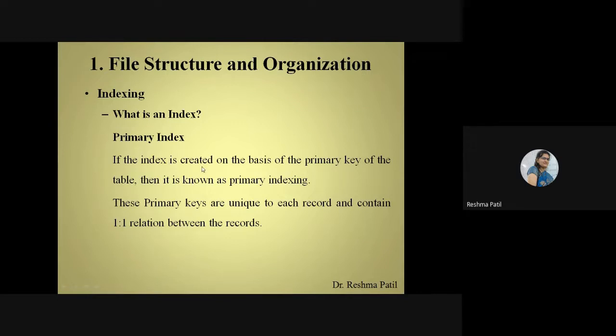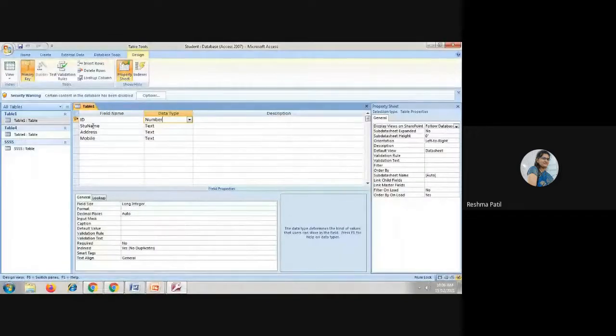So if the index is created on the basis of the primary key of the table, then it is known as primary indexing. So here we have created a primary indexing, because we have created the index on the primary key field.